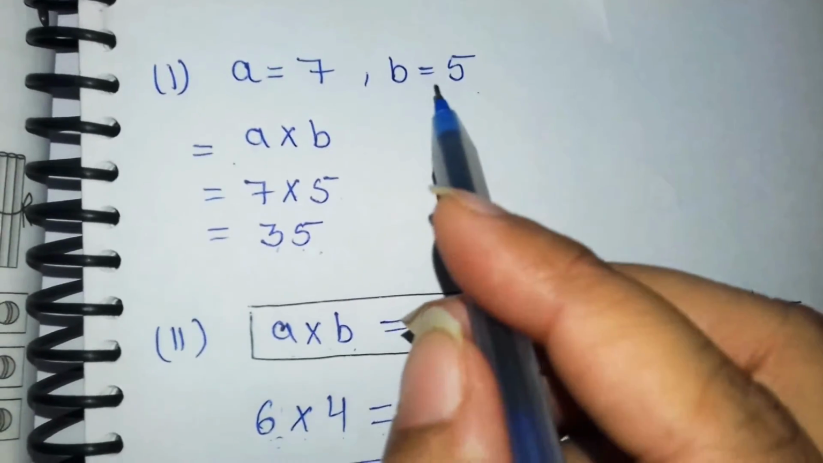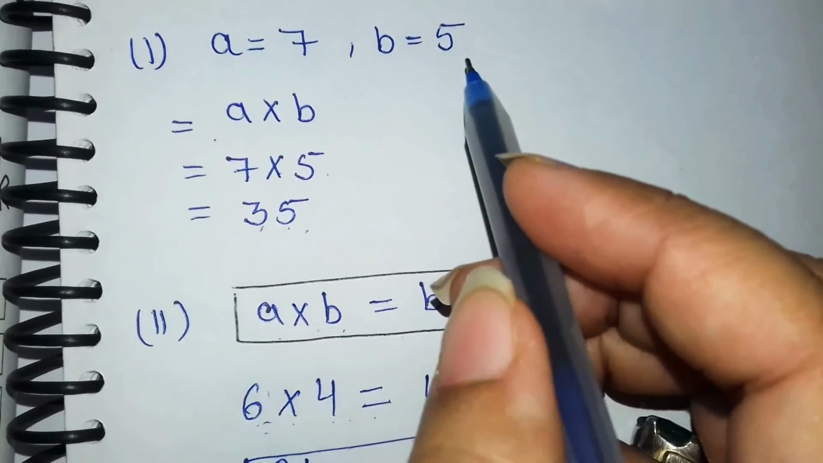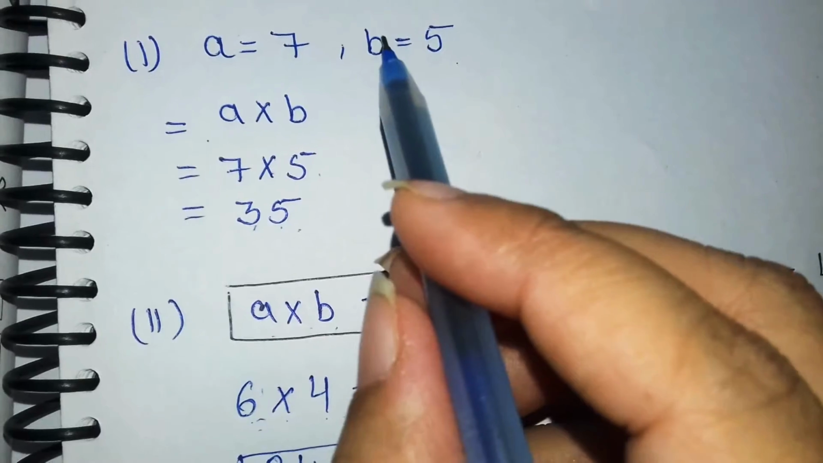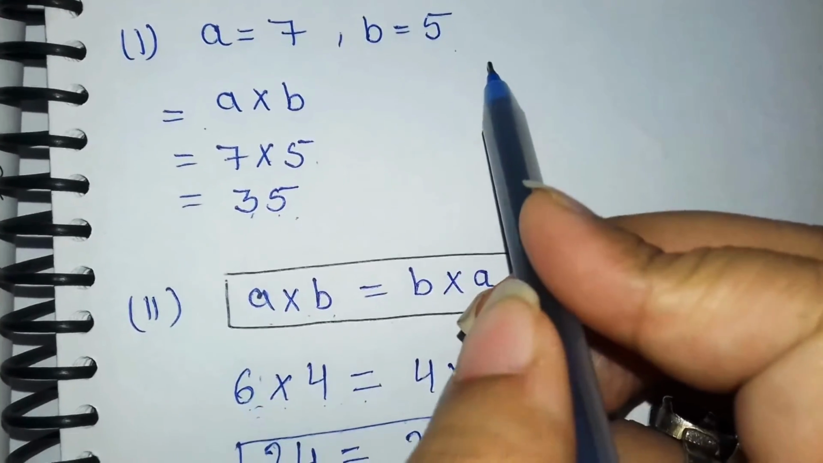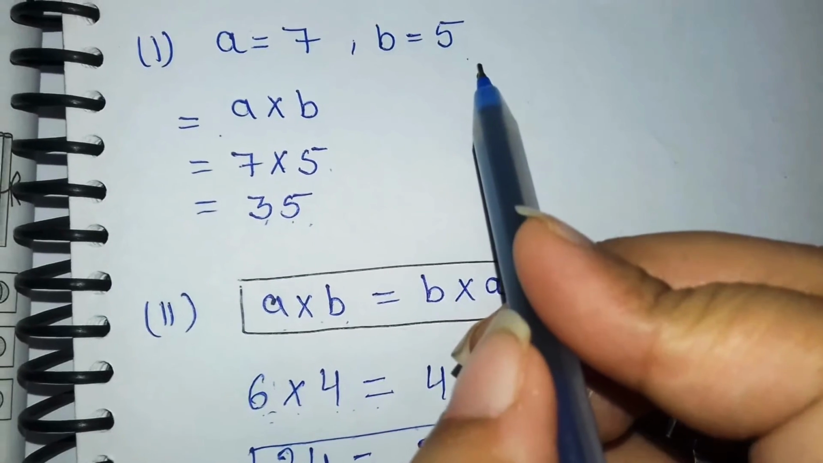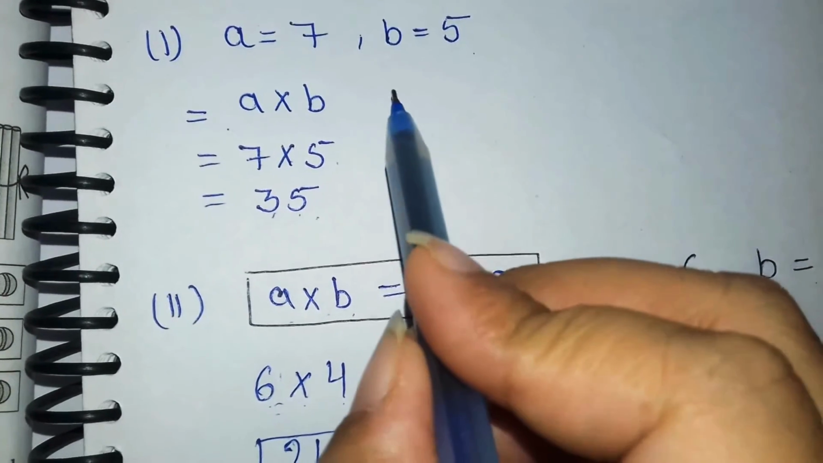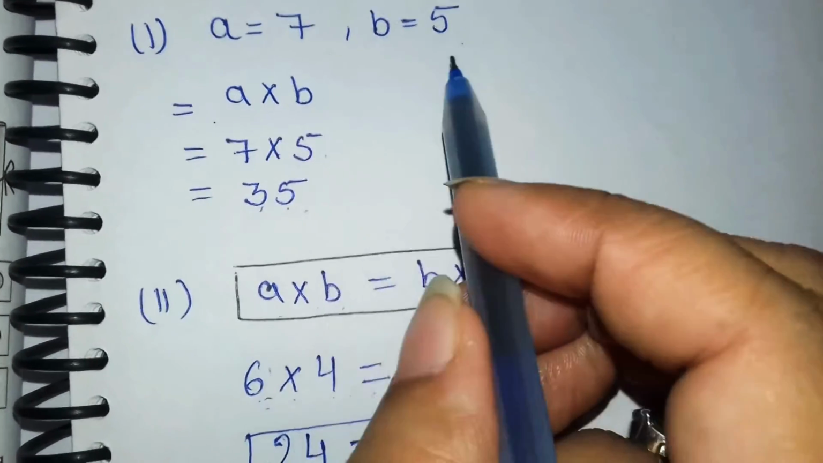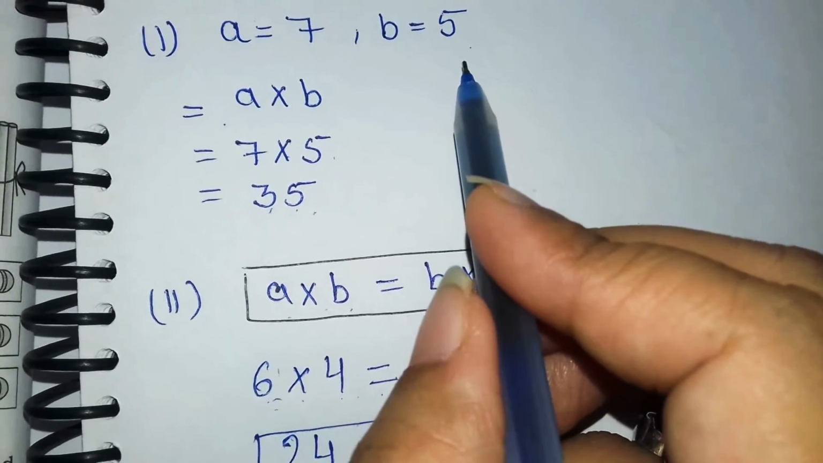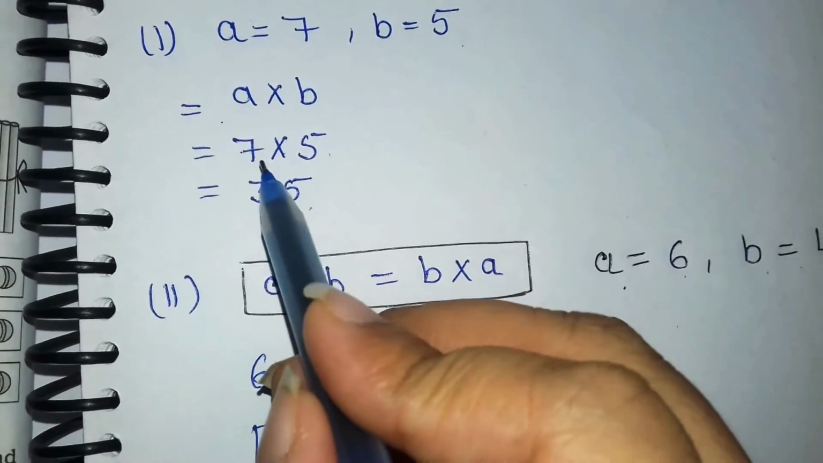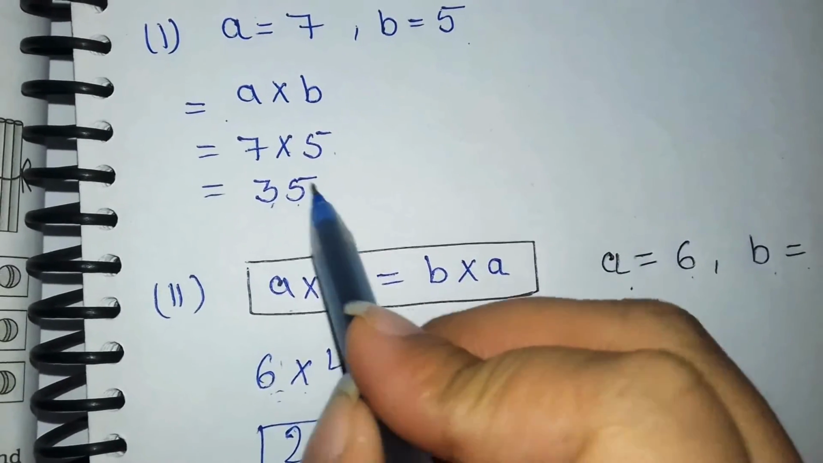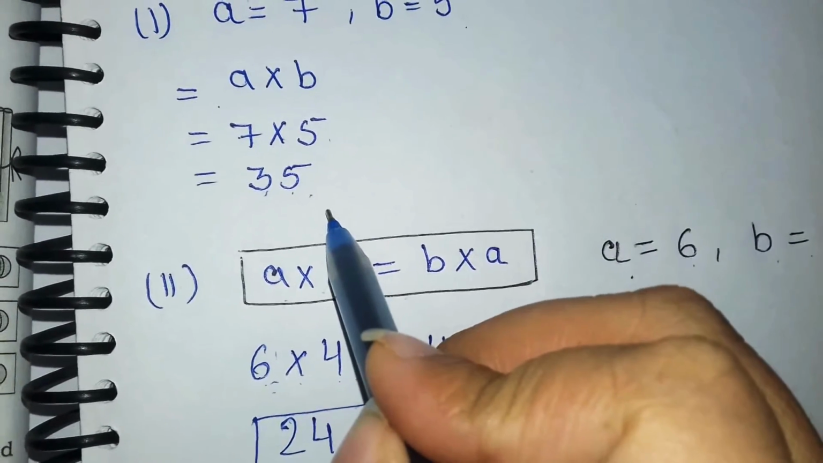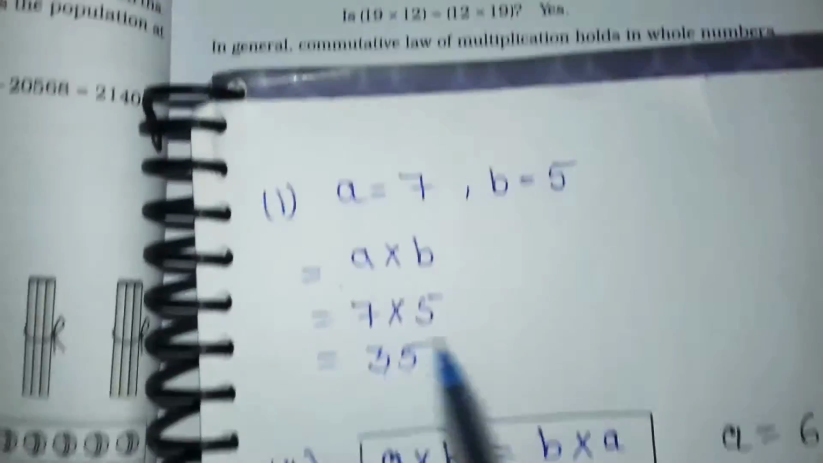If a and b are whole numbers, and when we multiply them, a into b, then the product will also be a whole number. So let's take a is equal to 7 and b is equal to 5. So 7 into 5, that is 35. 35 is also a whole number.